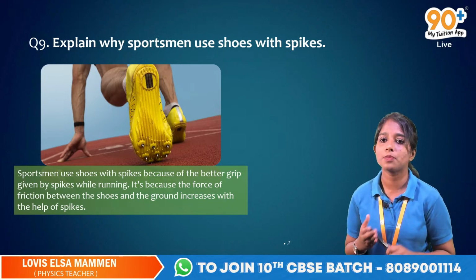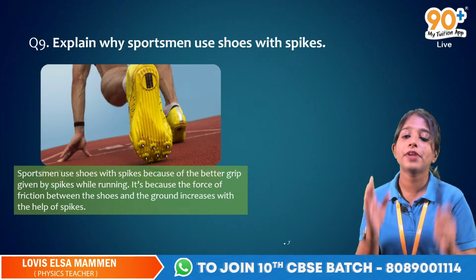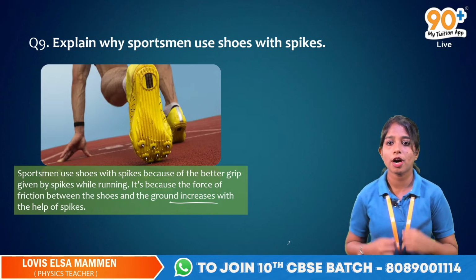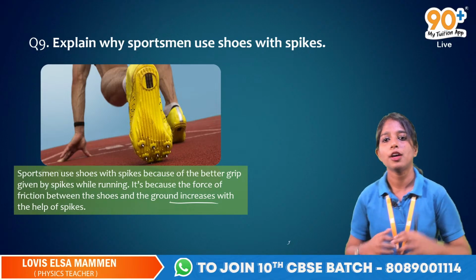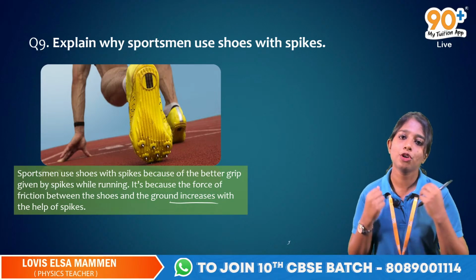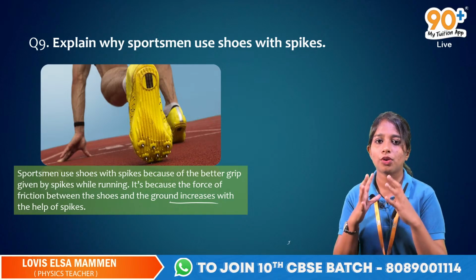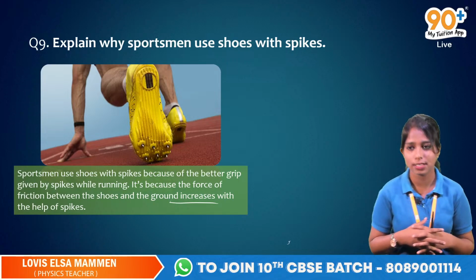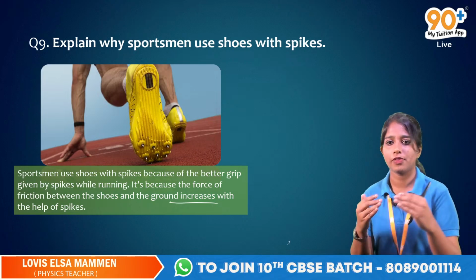Sportsmen use shoes with spikes because of the better grip which is given by the spikes while running. It's because the force of friction between the shoes and the ground increases with the help of spikes. That means you are making it more rough there. So when it is more rough, you are increasing friction, and when you increase friction, you get better grip for running. So that is why sportsmen use shoes with spikes. I hope you got the concept. So what can you understand from here? Friction depends on the nature of the surfaces in contact. So if it is rough, more friction. If it is smooth, less friction.